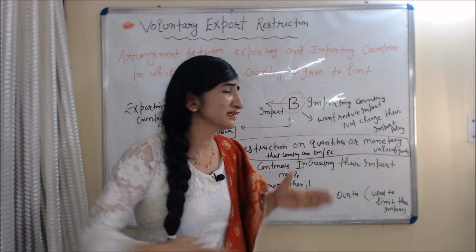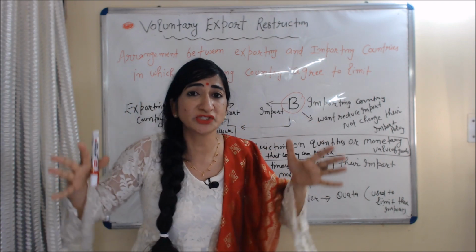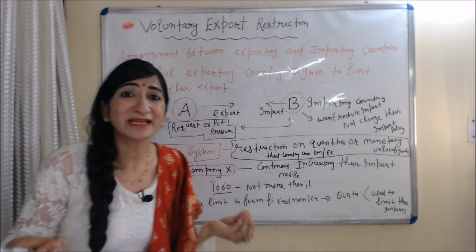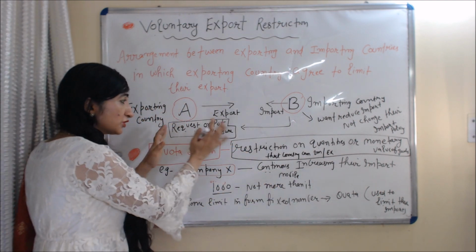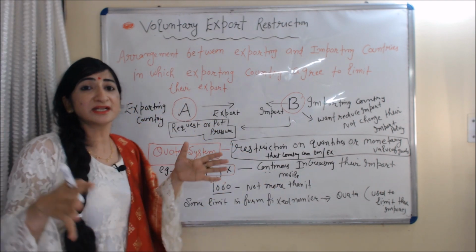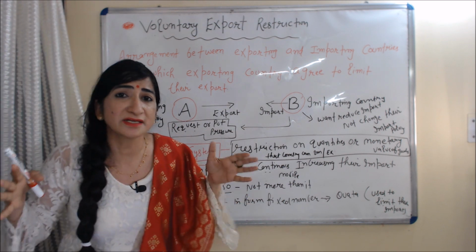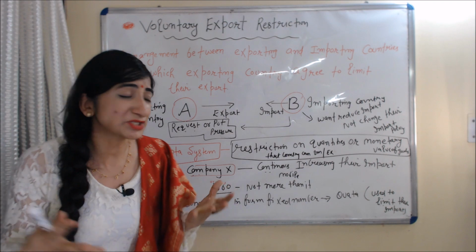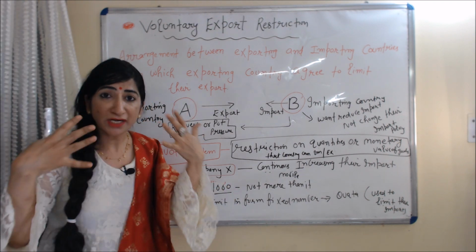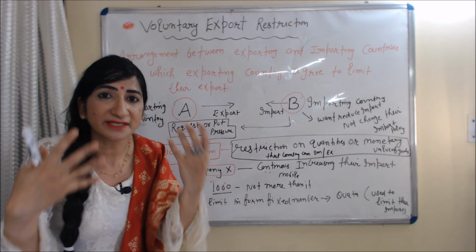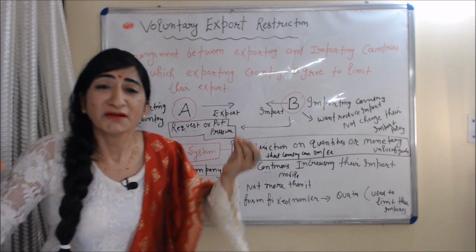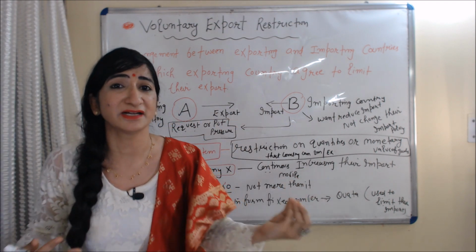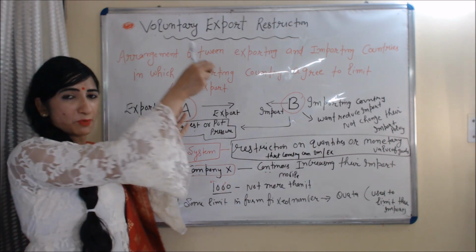But for some reason, country B is not able to change the import policy of their own country. That's why country B makes some request or puts some pressure on country A: please reduce the amount of your export to our country. That's why country A voluntarily reduces the quantities of its export to country B. When country A voluntarily reduces the amount of its export to country B, it is called voluntary export restriction.